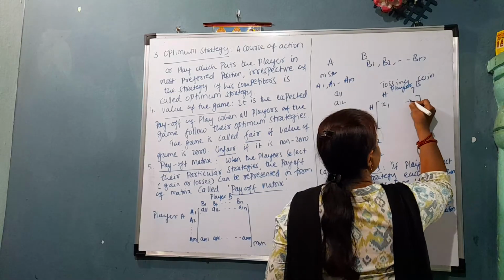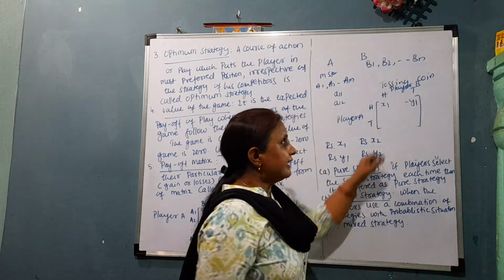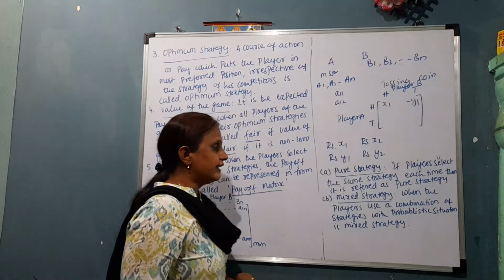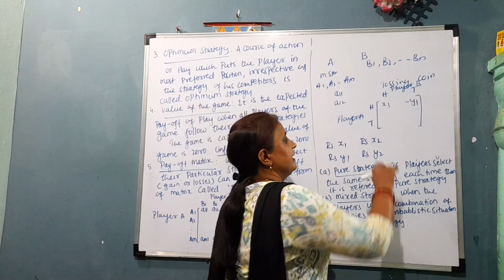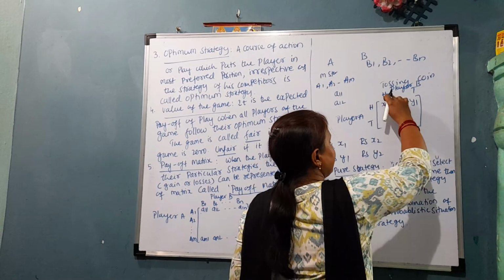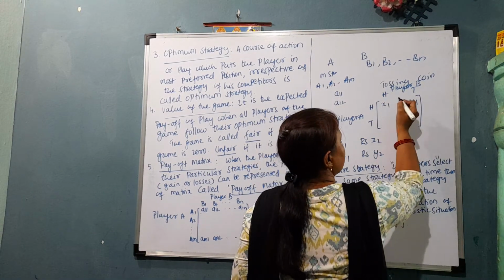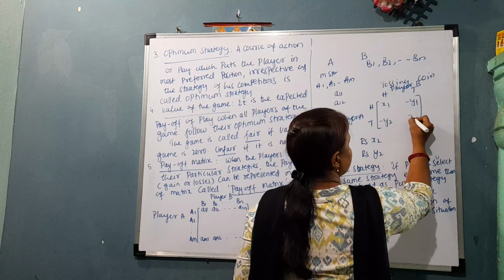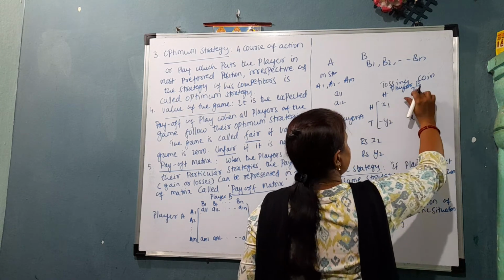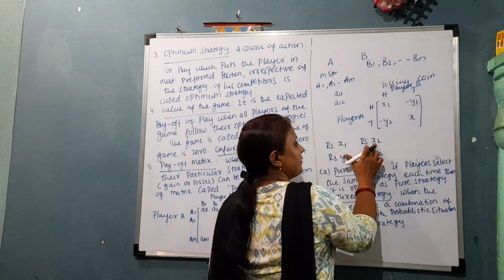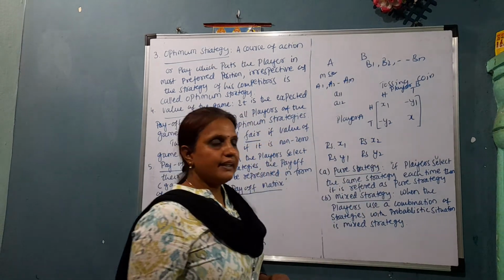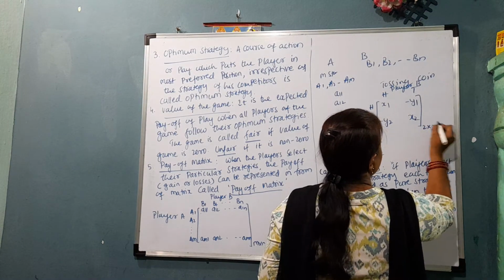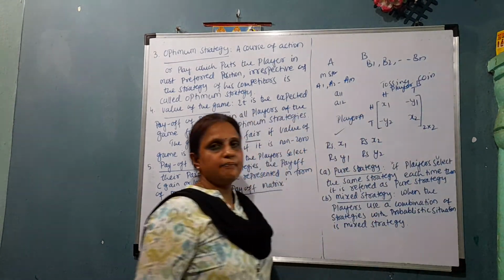We write minus Y1, because the gain of B is the loss of A. Next, if we have tail and head, player A will lose, so we get minus Y2. When both are tail and tail, player A will have say rupees X2. So we write it as a 2 by 2 matrix, and it is called a payoff matrix.